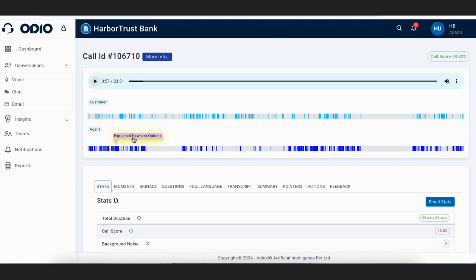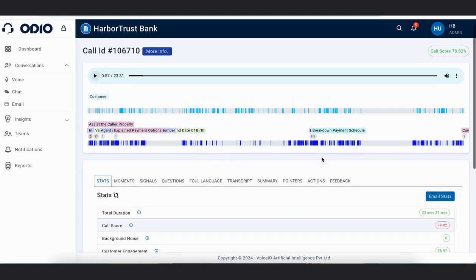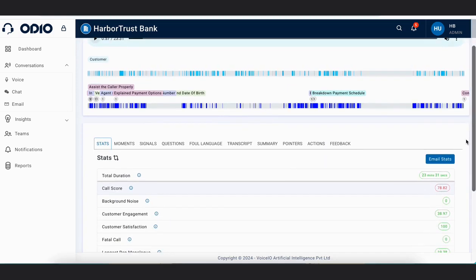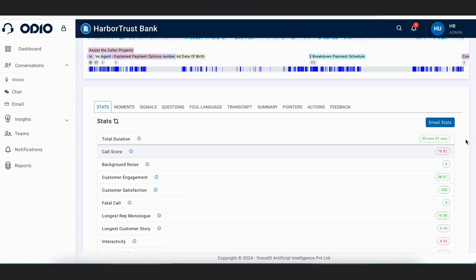Okay, so here this is the customer's bar and this is the agent's bar. These are the markers which are being observed in the call. Whatever parameters, markers, and important information we have captured in the call will be highlighted in these bars. Now that we have listened to this call, which is purely in English, let's see what parameters and analysis we have for this call.